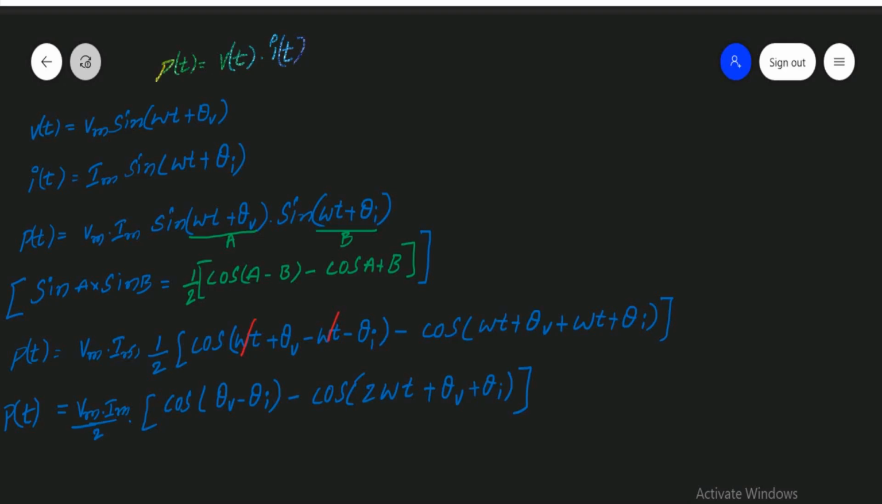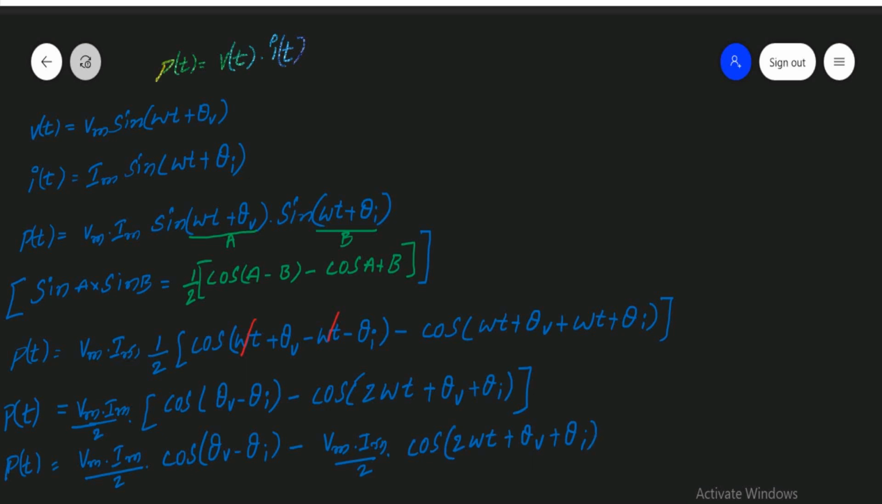If you observe this P of t, we have cos of theta V minus theta I minus cos of 2 omega t plus theta V plus theta I. You can write it as P of t is equal to Vm into Im by 2 into cos of theta V minus theta I, minus Vm into Im by 2 into cos of 2 omega t plus theta V plus theta I.